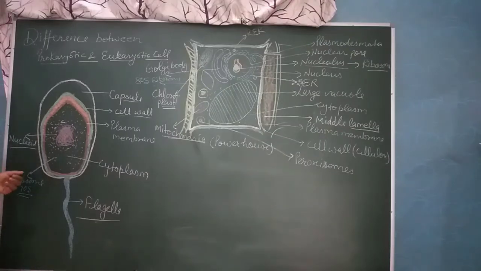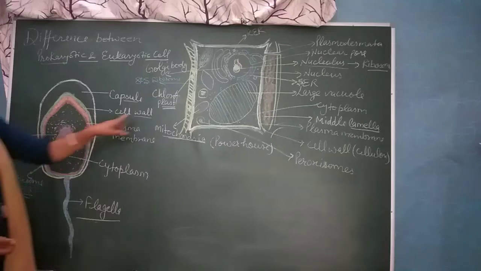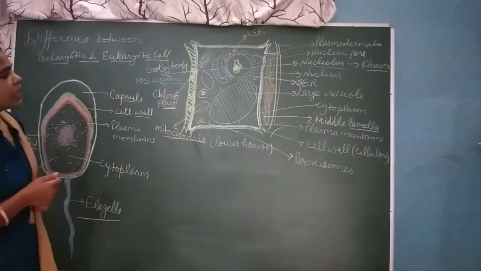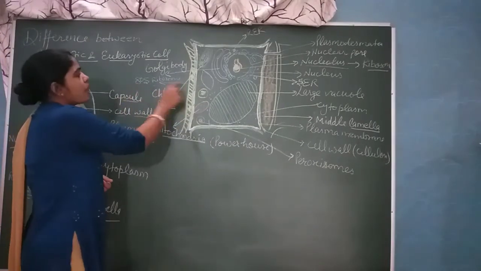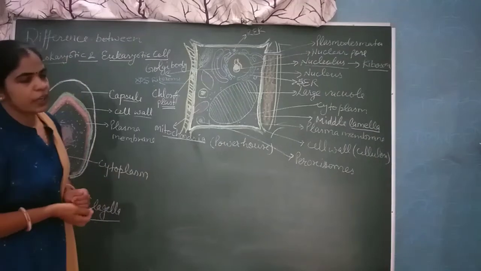In prokaryotic cells, the only organelles present in the cytoplasm are the ribosomes, and these ribosomes are 70S type, while in the eukaryotic cell the 80S type of ribosomes are present in the cytoplasm.